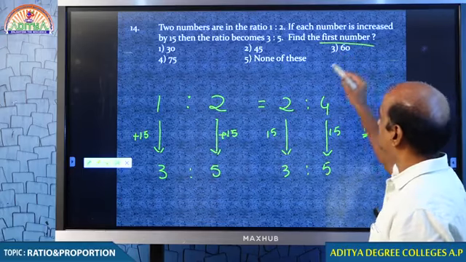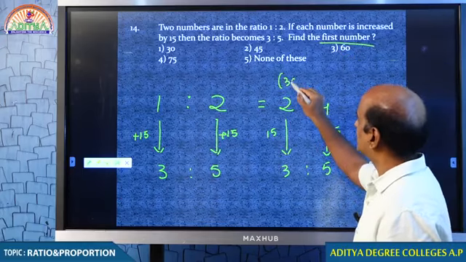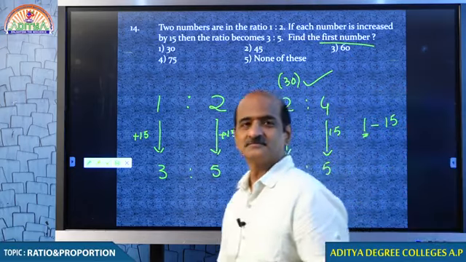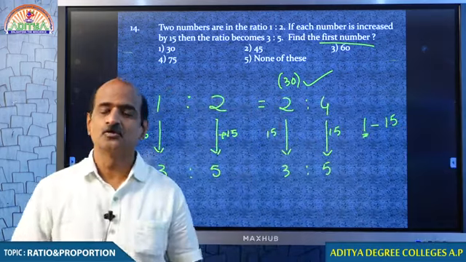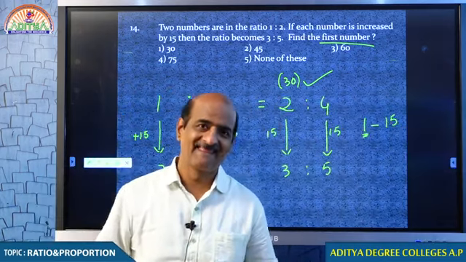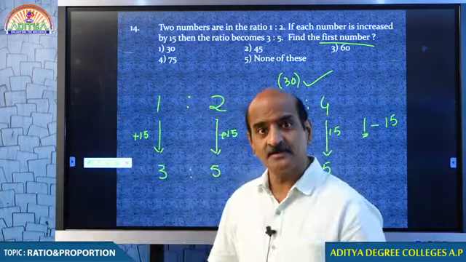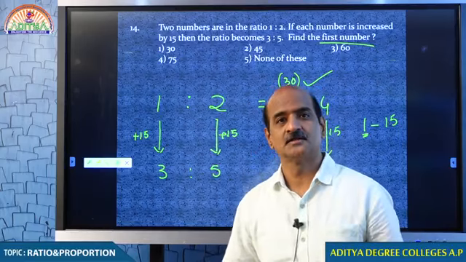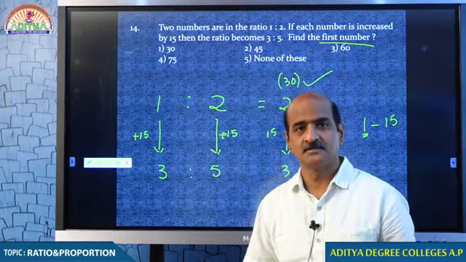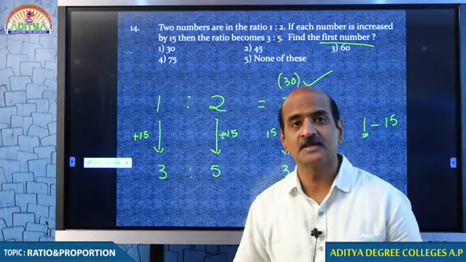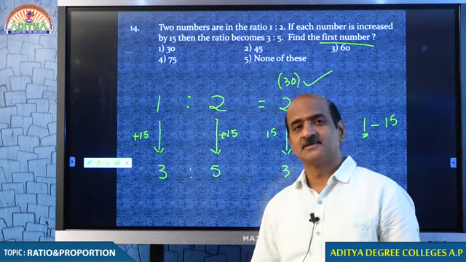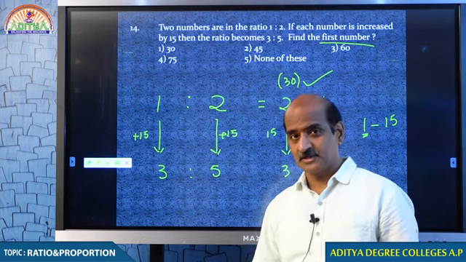What is the first number? 2 into 15, that is 30. 2 becomes 3, 4 becomes 5. Every number increases by 1 part by adding 15, every 1 part is 15. I hope you understand my point.